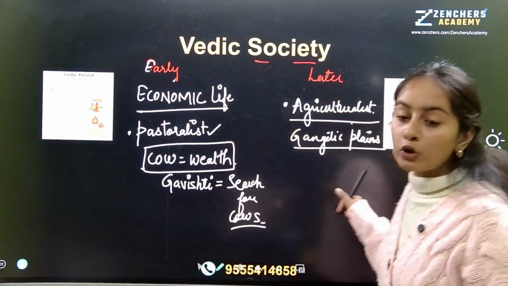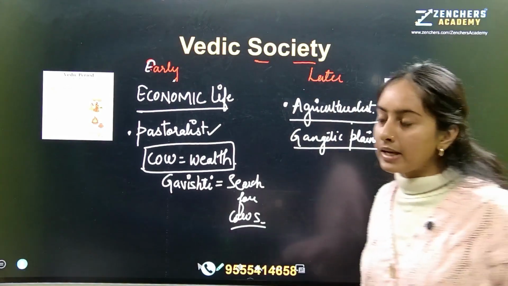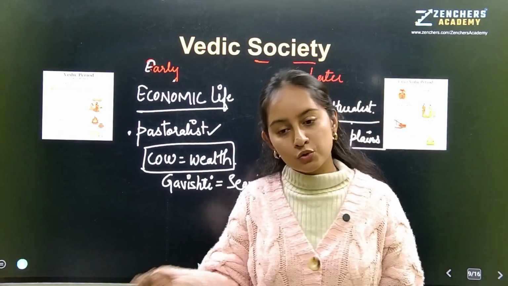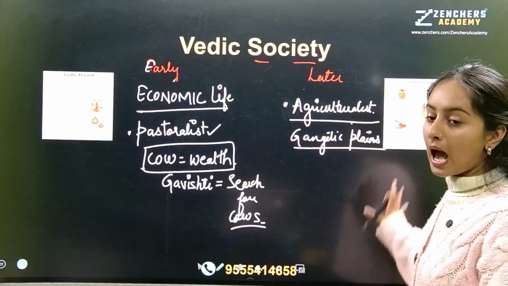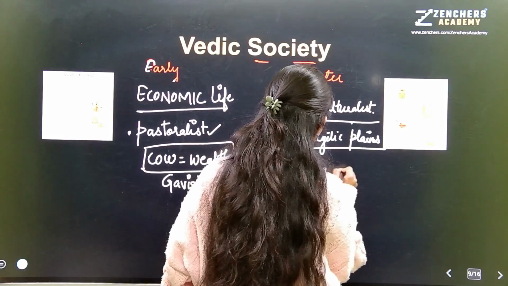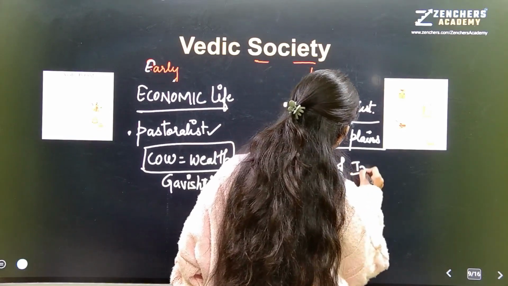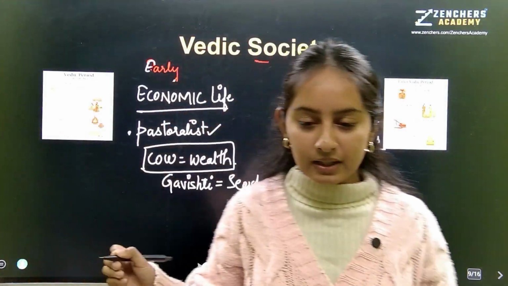But later on we got to know about the use of iron through weapons. Because kingdoms were there, kings used to go on a war. So they used iron weapons, okay? So use of iron in the later Vedic period. All right.